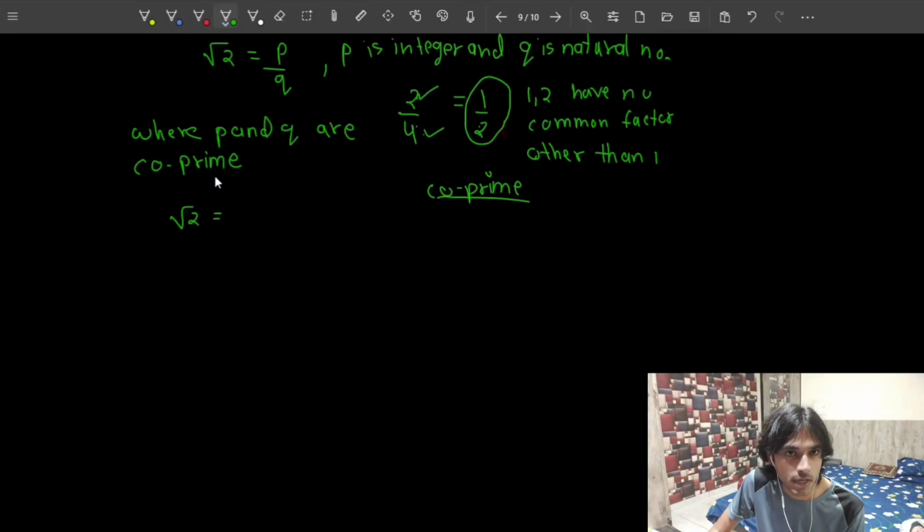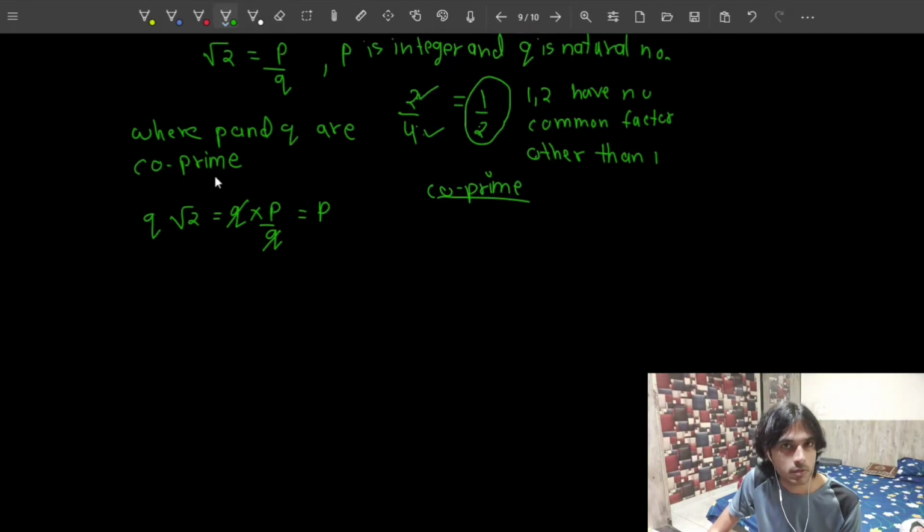So now, because this is equal to p by q, and because root 2 is something that is going to be difficult to calculate, I'm going to get rid of root 2. And the simple method to get rid of root 2 is by squaring it. So I'm going to multiply q on both sides. If I multiply q on both sides, I can cancel q and I will get 1, because q divided by q is 1. And 1 multiplied by p is equal to p. Now q root 2 is equal to p, and I have to get rid of the square root, so I'm going to square both sides.